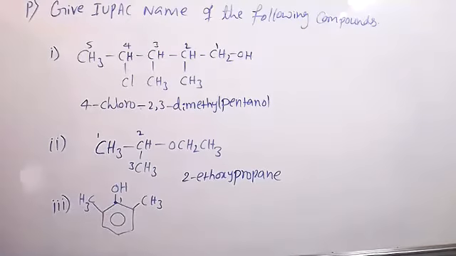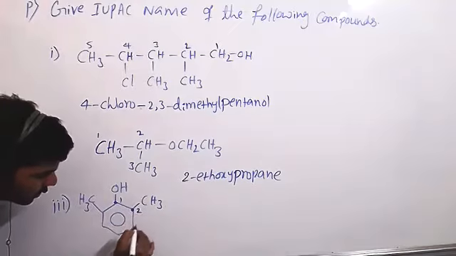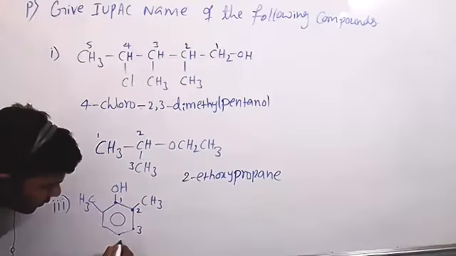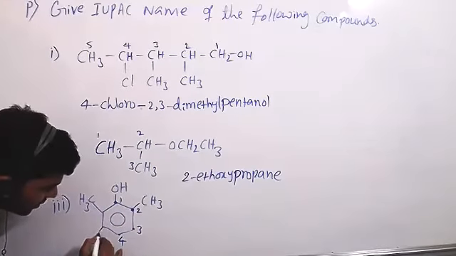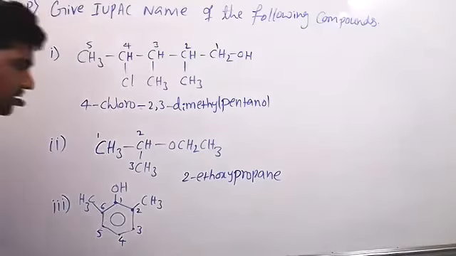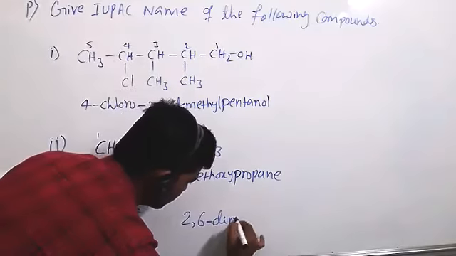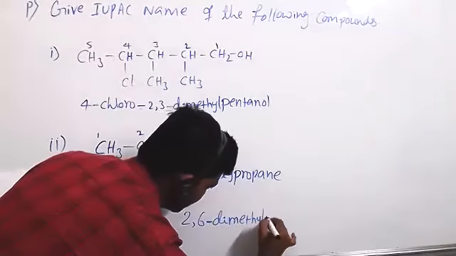Yeah, 2 comma 6. Yes, dimethyl. Sir, it's 2,6 phenol. So 2,6-dimethyl phenol.